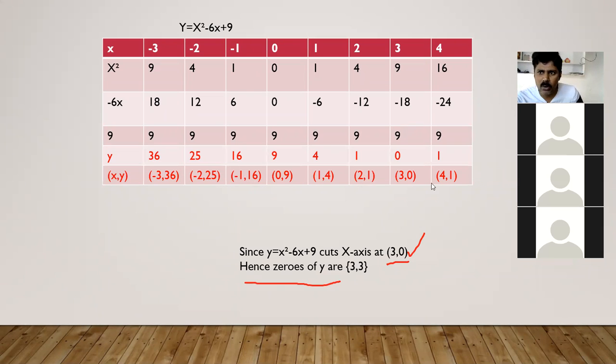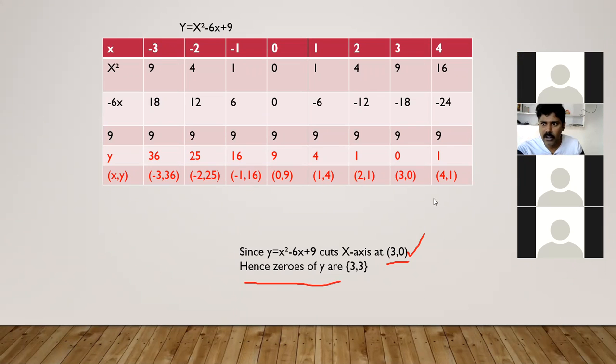Still, if you have any doubts regarding the graph? Yeah, Mohit, please.